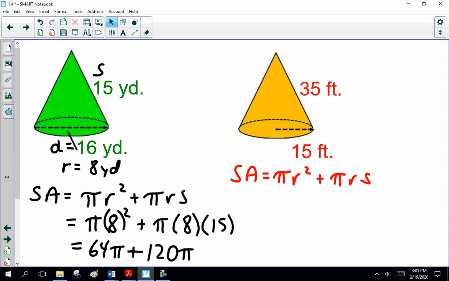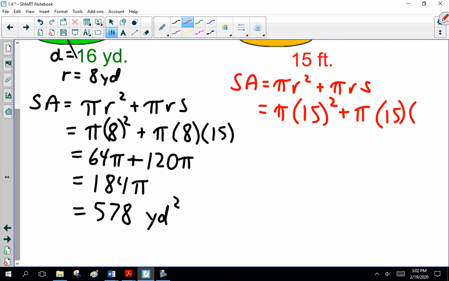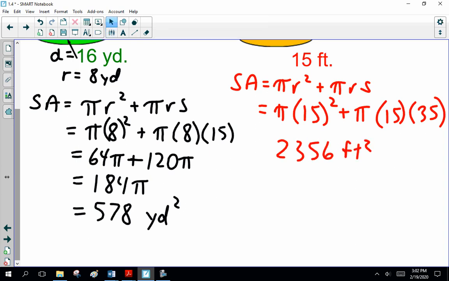Now, what's r? Pi r. Yes. On this drawing, what's the radius? No, we're on this yellow one here, the second one. Now you're getting what when you plug the numbers in? 35. 2, 3, 5, 6 feet squared. All right. So far, so good?